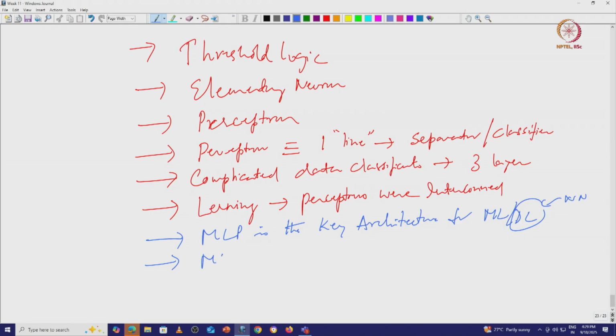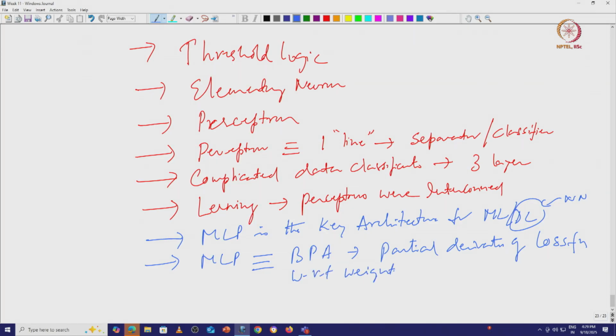And multi-layer perceptron is equivalent to today a backpropagation algorithm which involves partial derivative of loss function with respect to weights at every layer